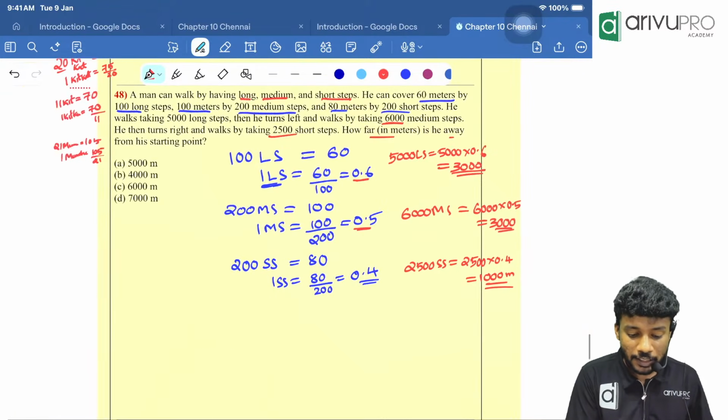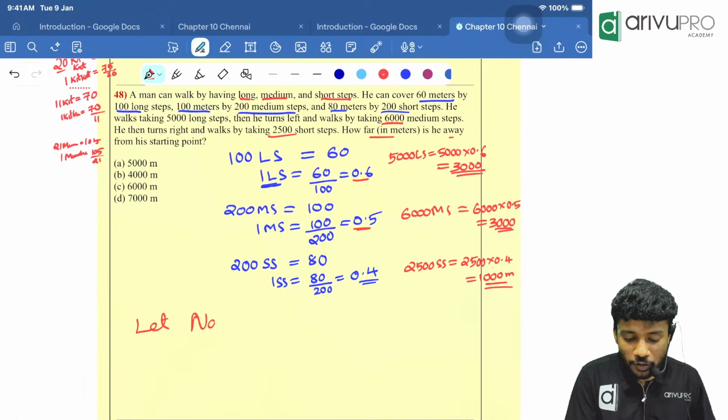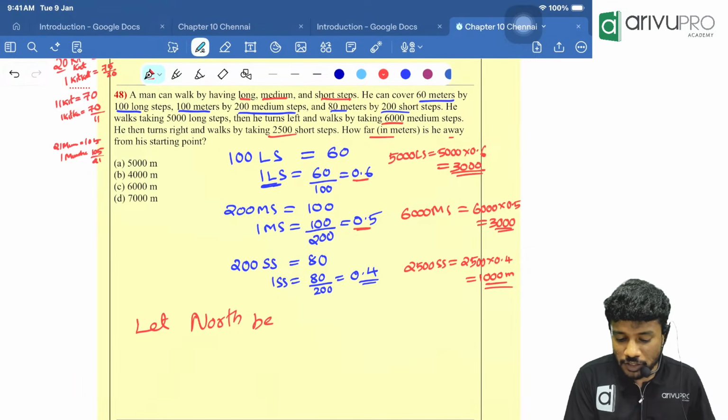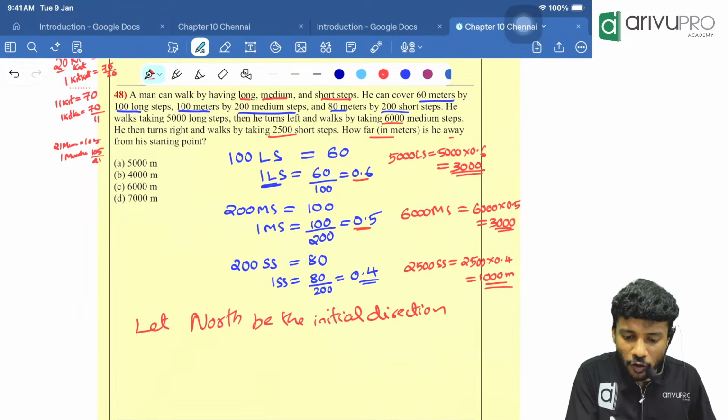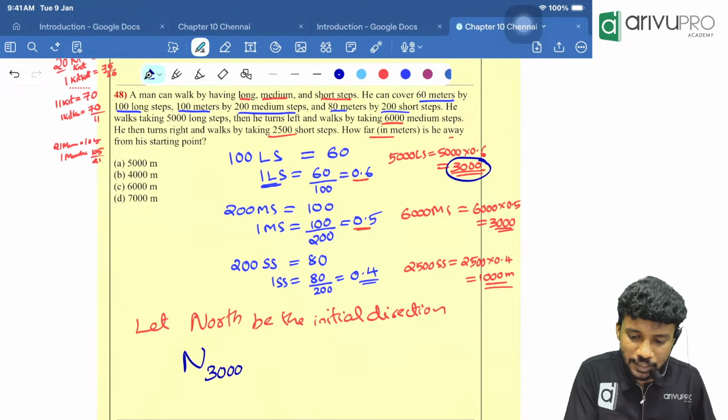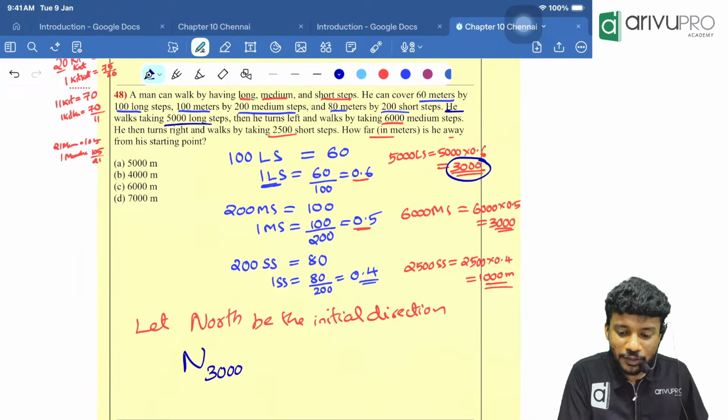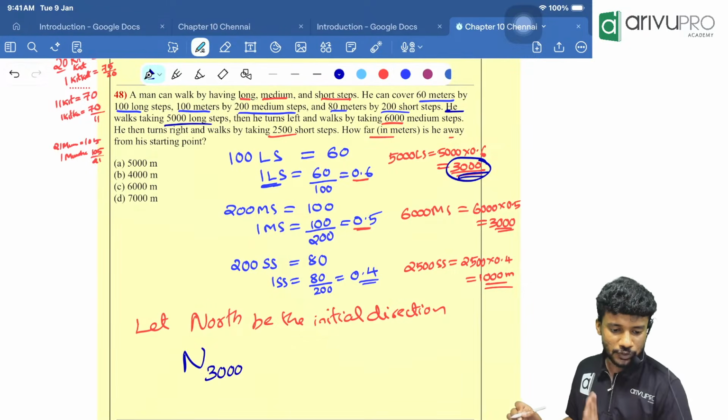I am assuming let north be the initial direction. Then if north is the initial direction, north he went initially how many meter? 3,000 meter. Why 3,000 meter? They said that he walks taking 5,000 long step, which is 3,000 meter.